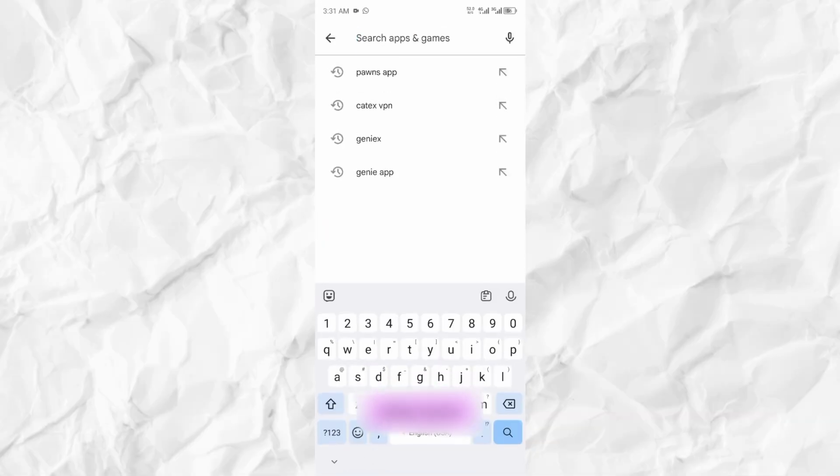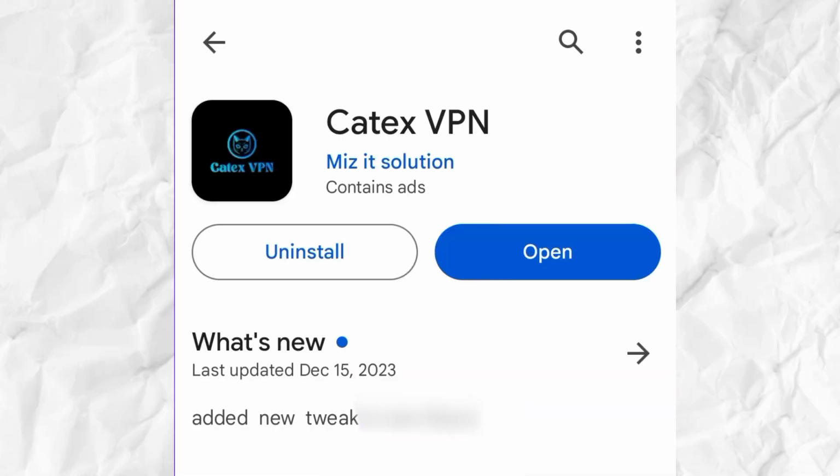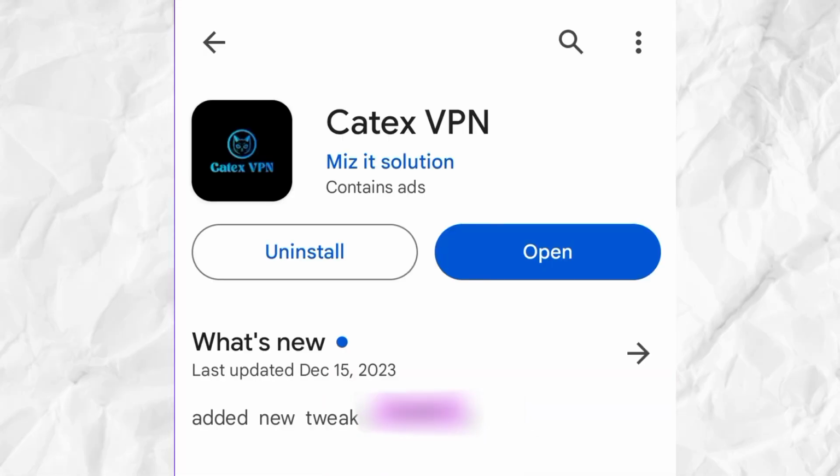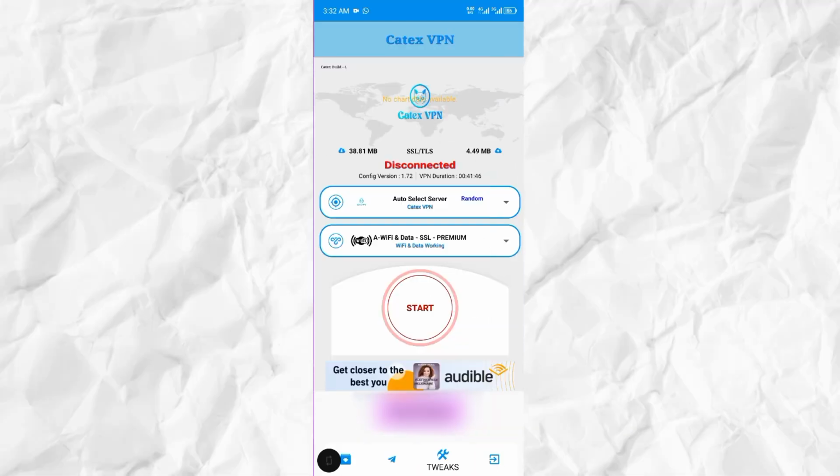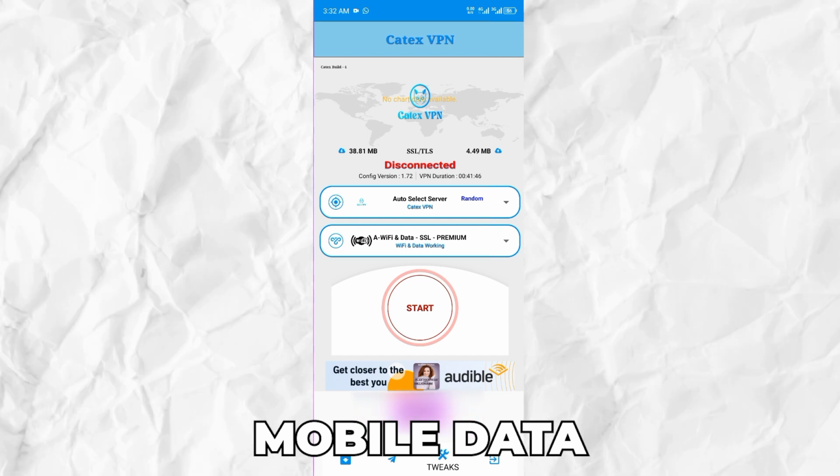So first, let's open the Play Store and search for Cat VPN. So go ahead and install it. I've done that already, so I'll just go ahead and open it. Now there are a few things you will do here. You will have to turn on your mobile data so it can connect you to the internet.